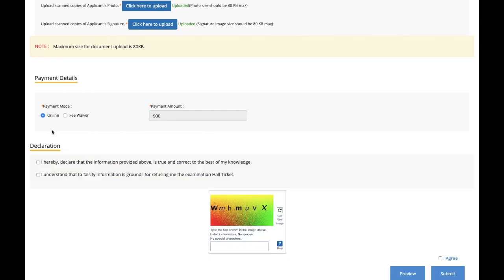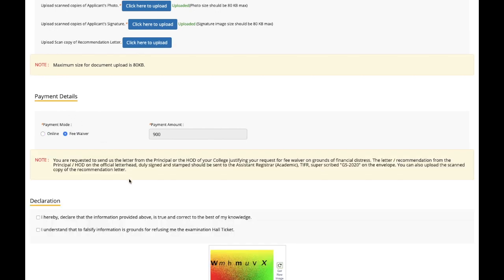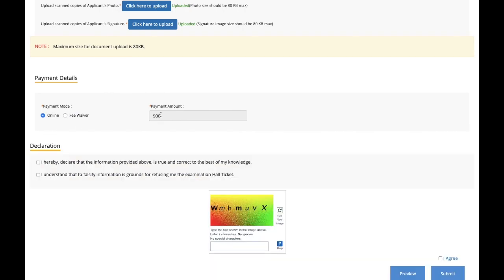So if you are not under that, you just want to pay the fee. The waiver is actually for those who are in need, who don't have financial support, who want to give the exam but don't have financial support with them. For them, this option is there. But if you are capable of paying, for male candidates it's 900 rupees, for female candidates the fee amount is 300 rupees. So if you are capable of doing that, then you can pay from here.